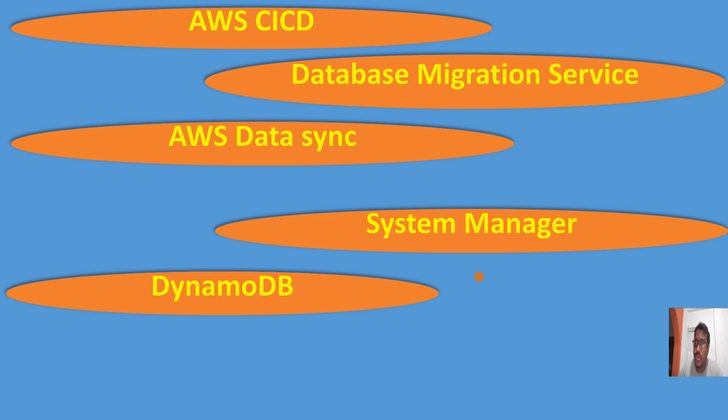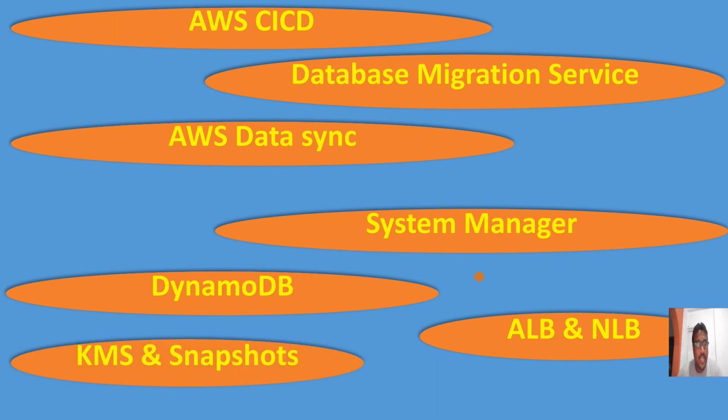Okay guys, next comes DynamoDB, provided by AWS. Here we can also store our data; it is a kind of NoSQL database. Next comes ALB, NLB, the Application Load Balancer and Network Load Balancer, and one more, the Classic Load Balancer. If you want to put a load balancer in front of your application, you can use either the Application or Network Load Balancer. For more details, please refer to my previous session.